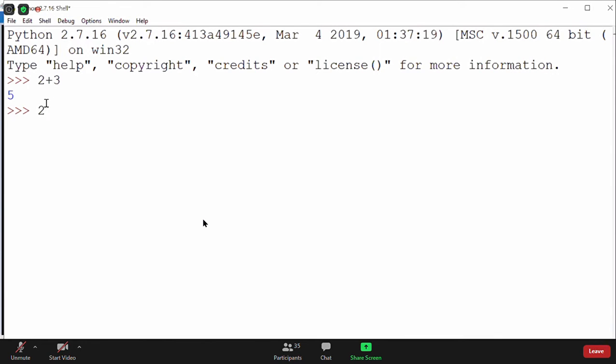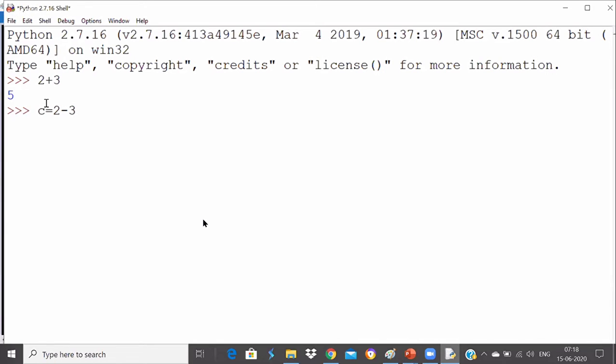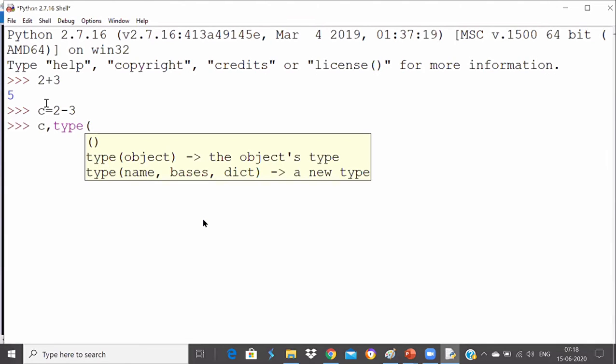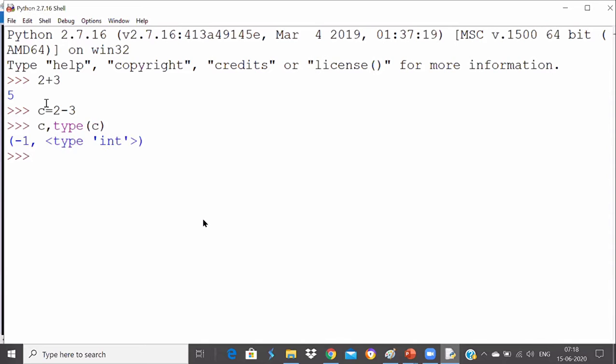Same with subtraction. If I do this, still it will get me an integer value. So I'll just press enter, and you can see here I'll print C and the type of C. It will tell you C still belongs to integer type. I'm getting an answer as -1, and C still belongs to integer type.